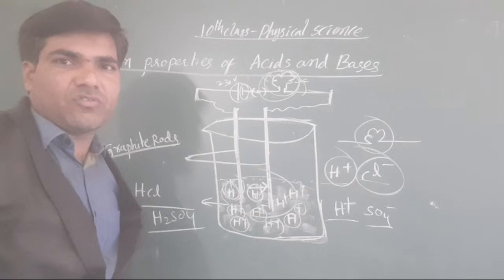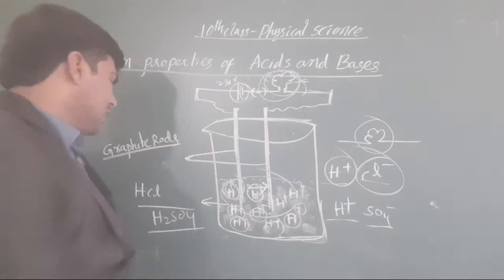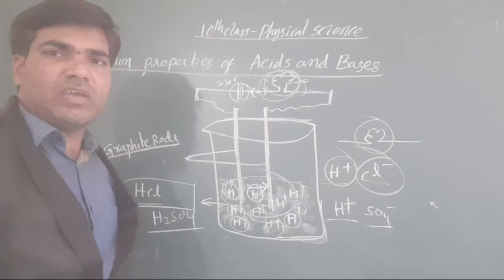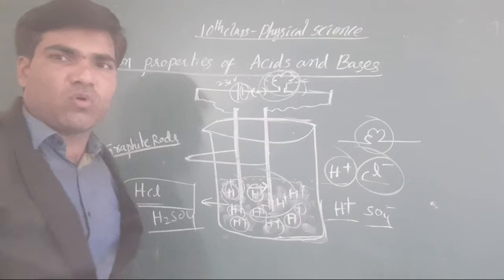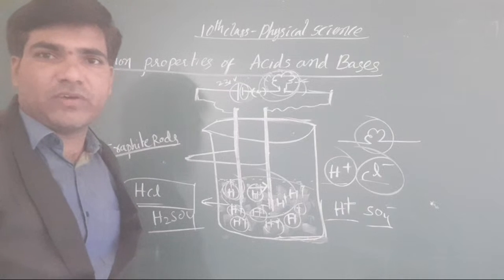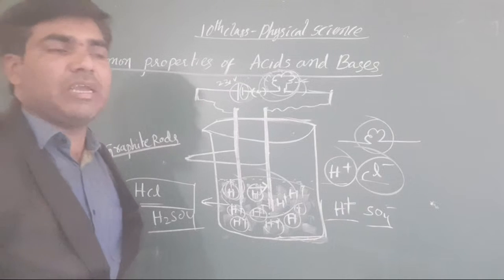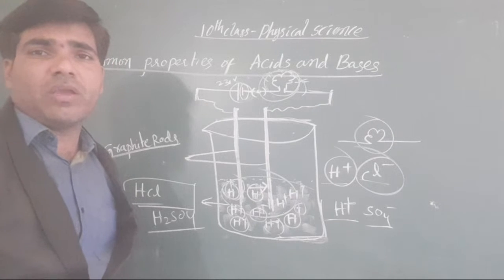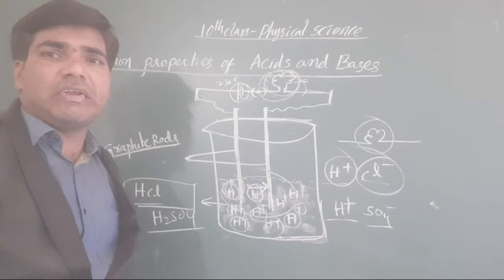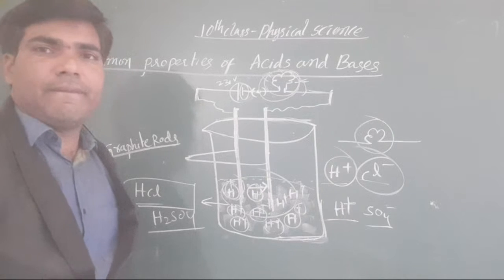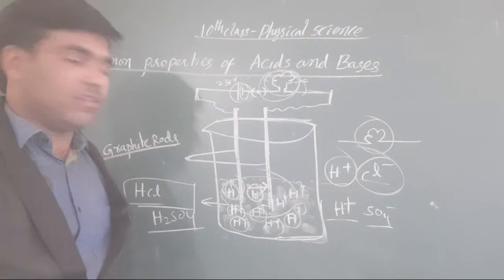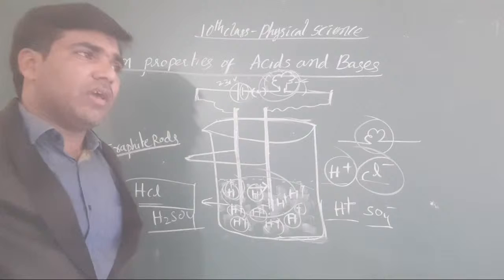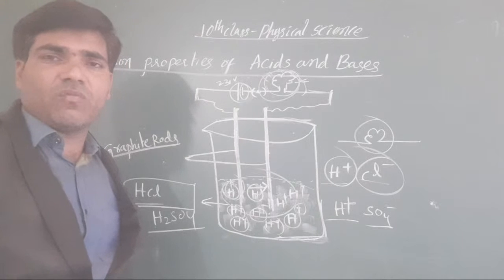I hope you understood. Now, in case you take glucose in the place of HCl, you replace it with glucose. Glucose has the formula C6H12O6. Okay, clear or not, all of you? Likewise alcohol, it may also not give current flow. Why? Because there are no H plus ions there.